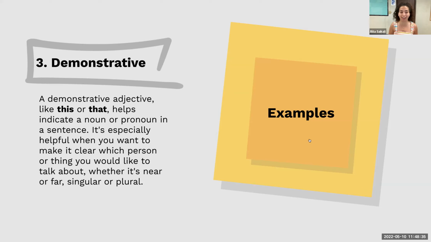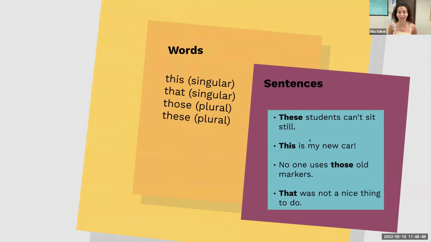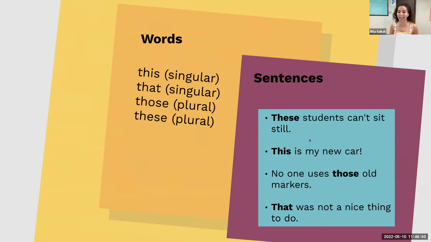Basically, all of them are this, that, these, and those. Two of them are singular, one for near and one for far, and two of them are plural, one for near and one for far. Okay. This is singular and it's near, it's close. That is singular and it's far.